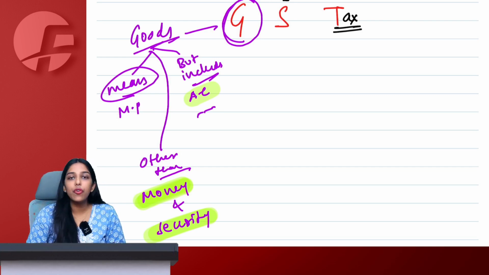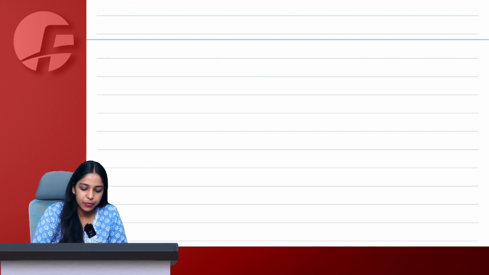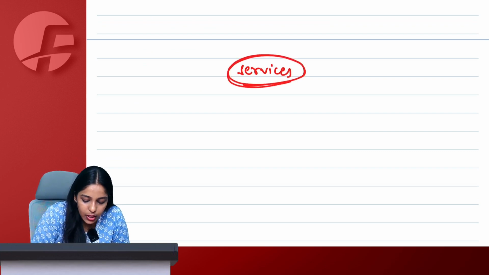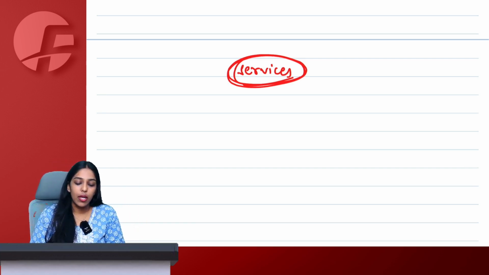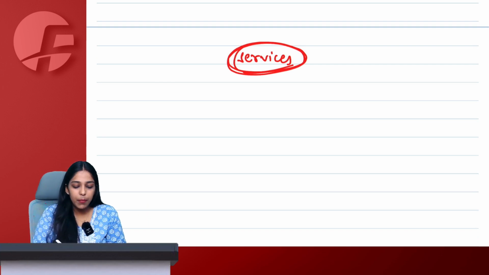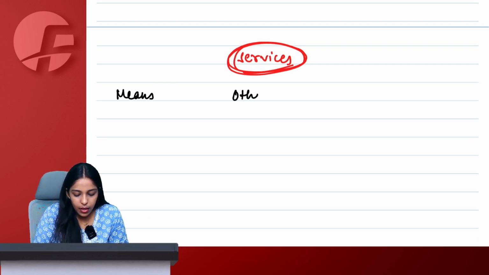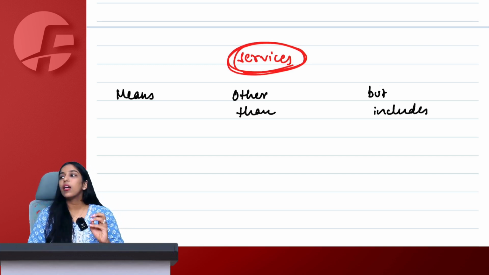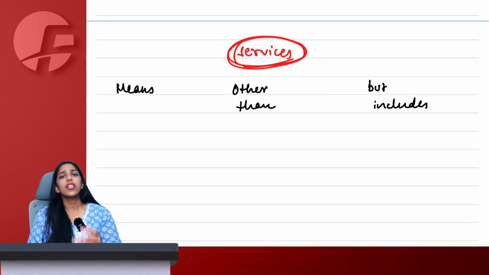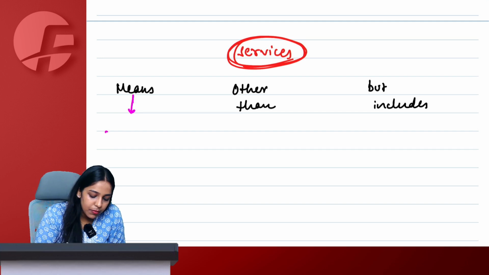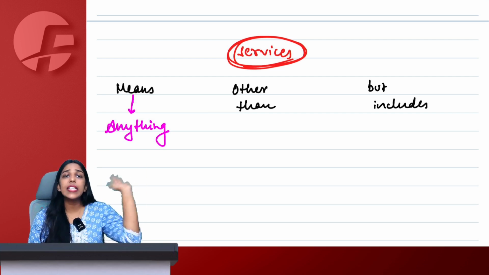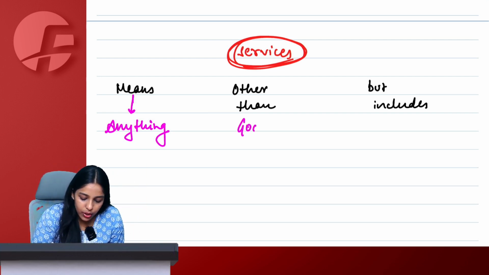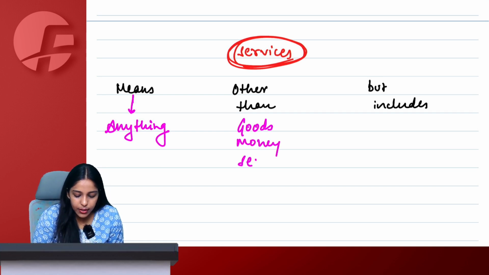Chalo. Now we move further and understand what is services. Because GST is applicable on goods also, service also. Goods we've understood. Now again the definition of service can be broken into service means other than but includes. Such an amazing definition. Service means anything. Anything is a service other than goods, money and security.